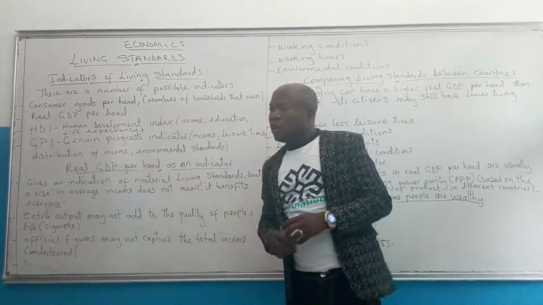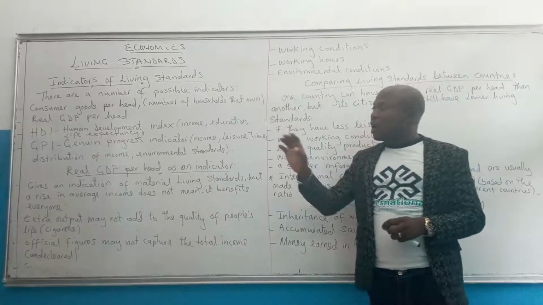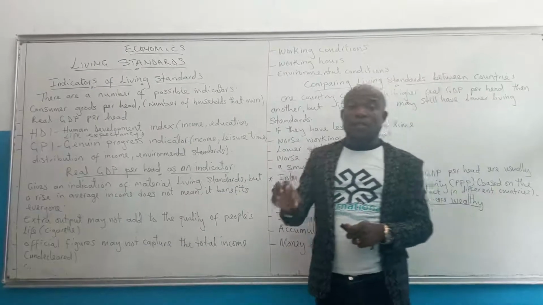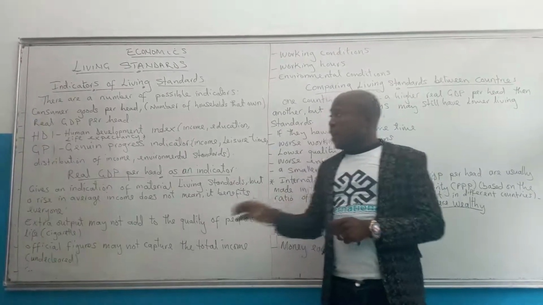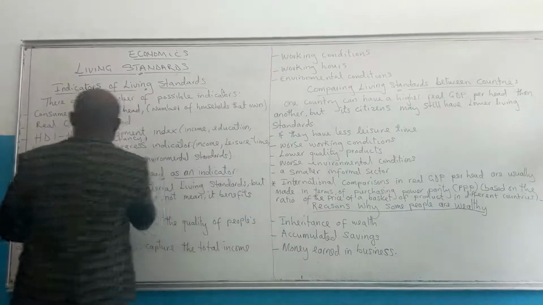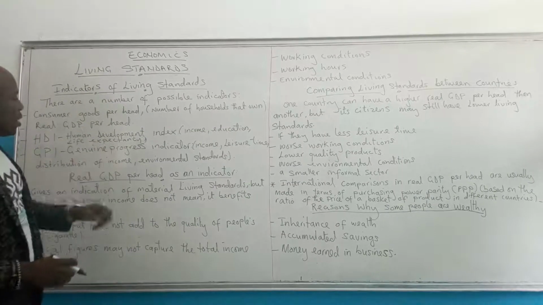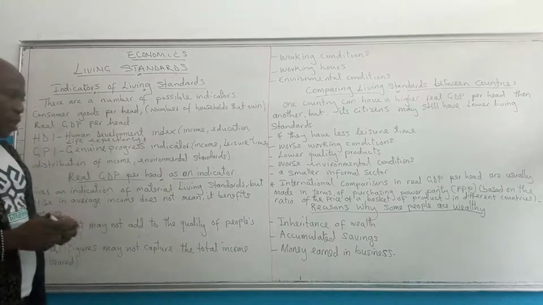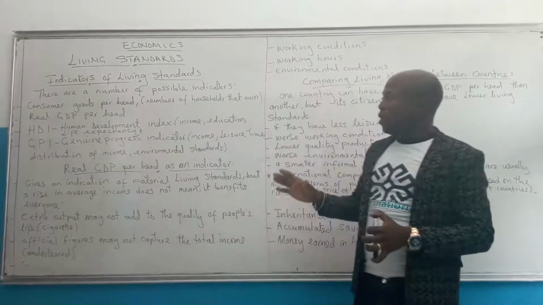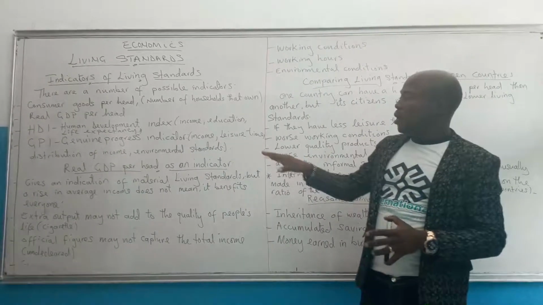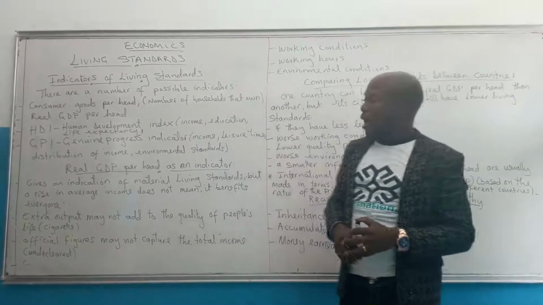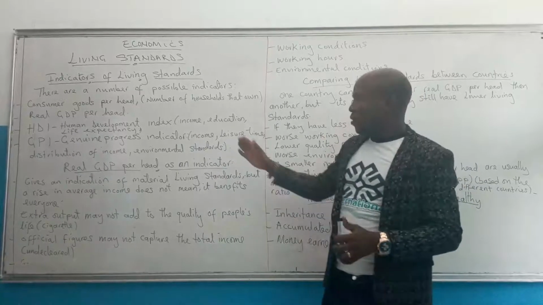We also have HDI, which means Human Development Index. This is a measurement that takes into account income, education, and life expectancy of the citizens in a country. Then we also have the GPI, which means Genuine Progress Indicator. This is a measurement that takes into account a variety of indicators, including income, leisure time, distribution of income, and environmental standards. For example, pollution.